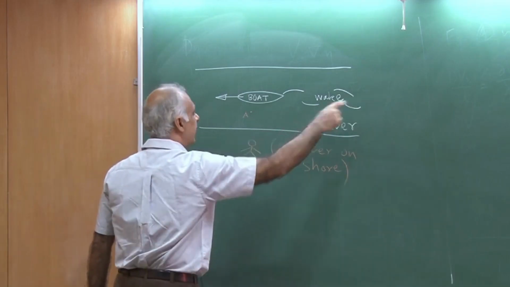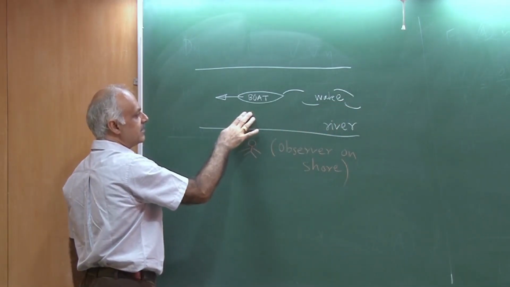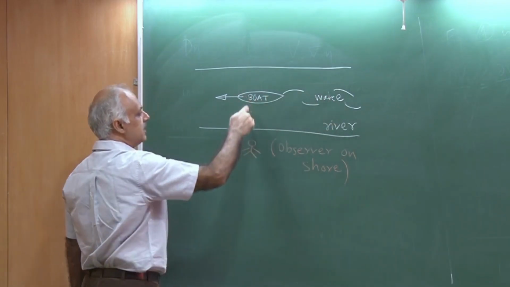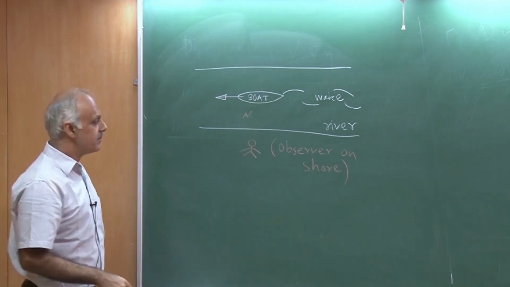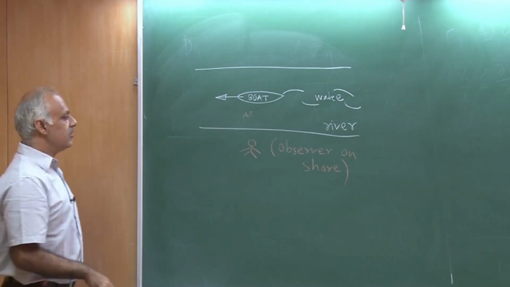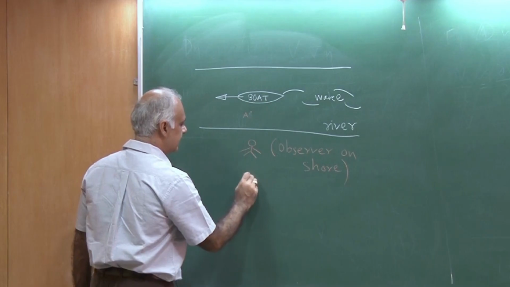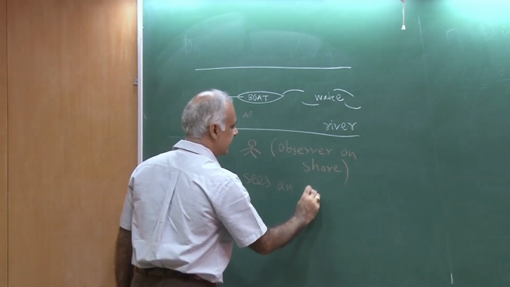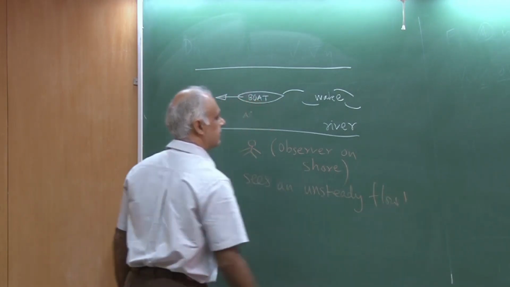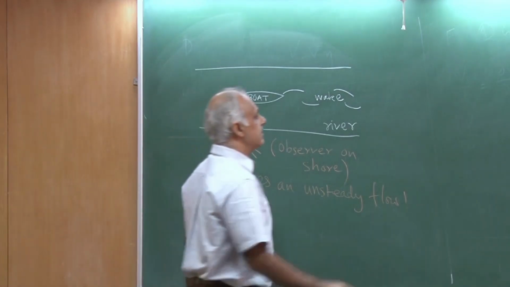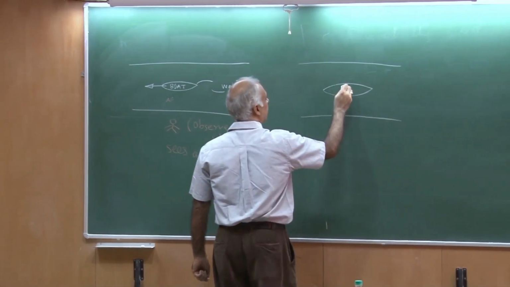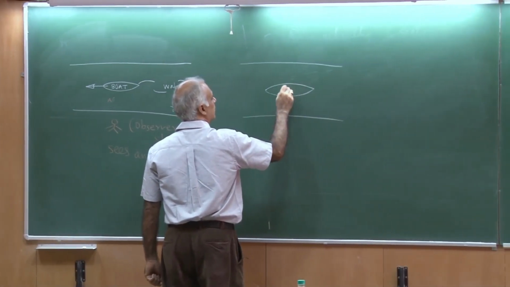Okay? So when the boat is far away, then the river is still, so I do not record any speed, or maybe it is a lake, and when the boat approaches me, then the speed here starts increasing, and then finally when the boat has gone away, again my speed goes to 0. Okay? So see, the observer on the shore actually sees an unsteady flow. Same boat, but now I have an observer who is sitting here.